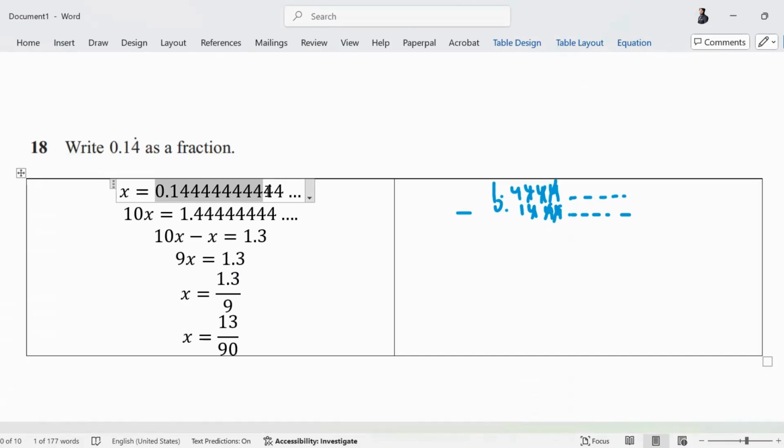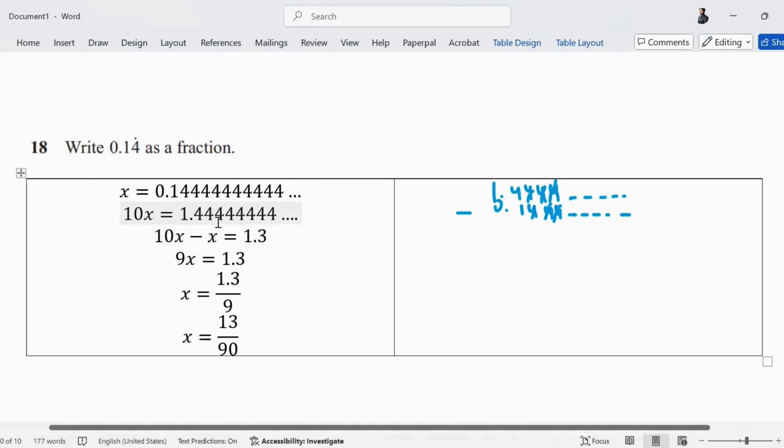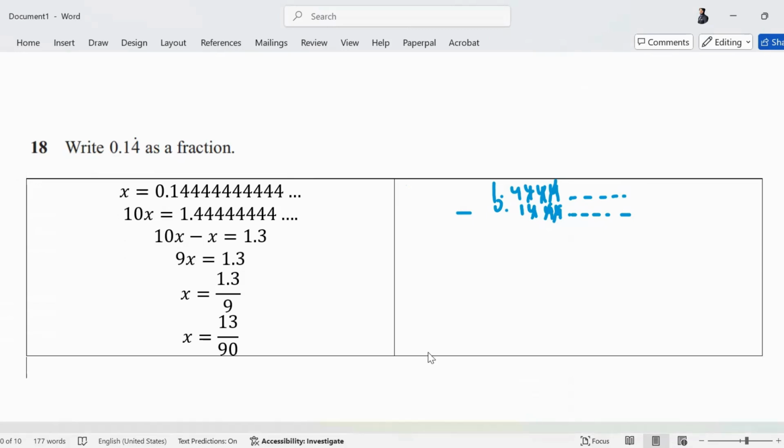Every 4 cancelled from 4. बट ये 4 के नीचे पहले डेसिमल के बाद वाले नंबर में 1 आ गया. 4 minus 1 करोगे तो क्या होगा? 3. 1 minus 0 करोगे तो 1. 1.3 आया. So this is an answer that you end up with 13 upon 90, which cannot be simplified further. Is this clear?